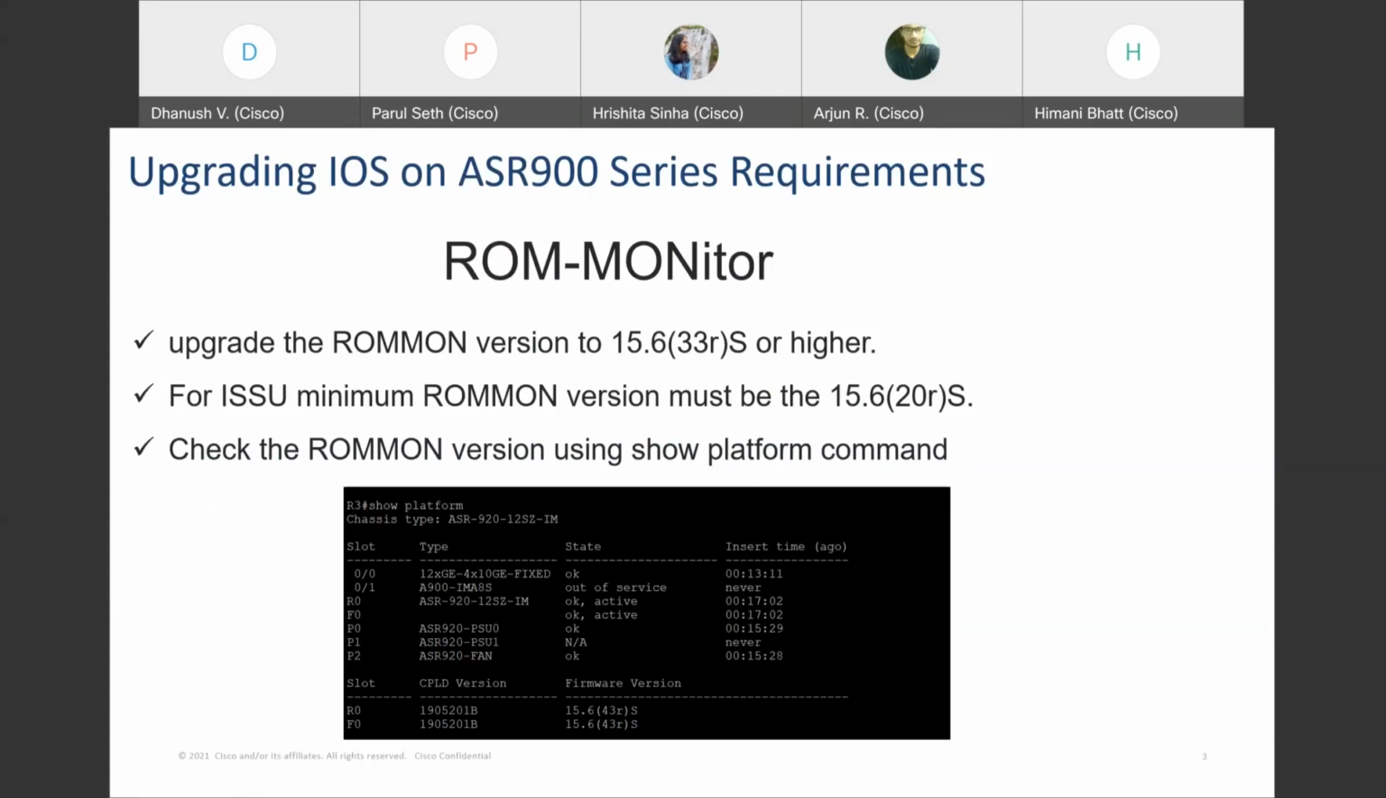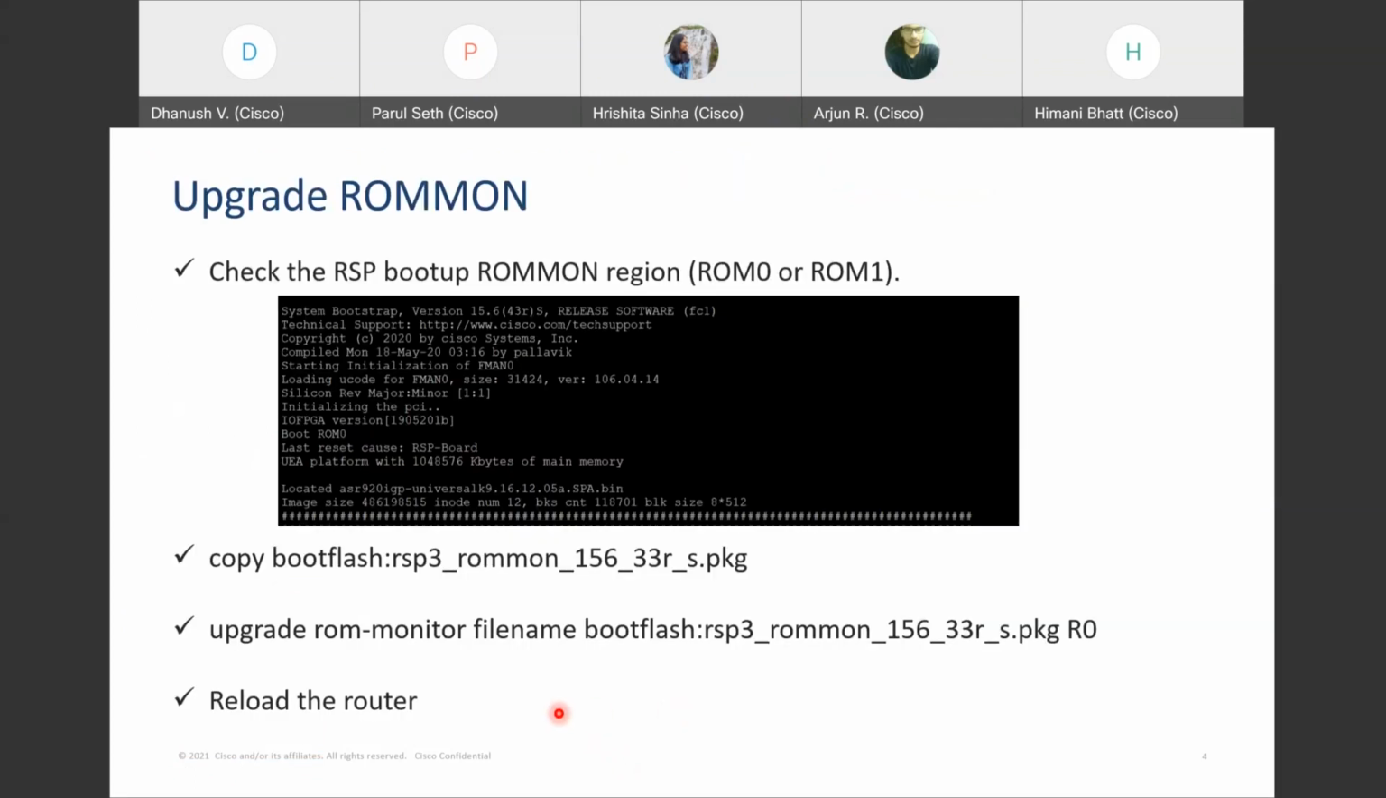To check which ROMMON is running, you can use the show platform command. The firmware version you get here is the ROM monitor version. In case this is less than the required version, you need to upgrade ROMMON. In order to upgrade ROMMON, you need to download the ROMMON software from the cisco.com website itself.